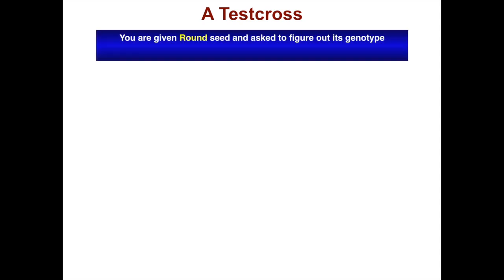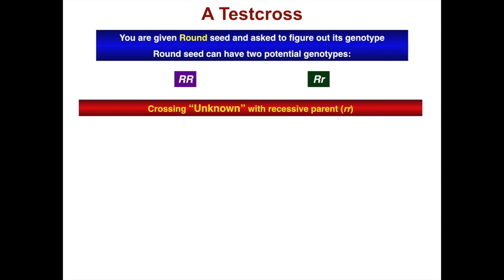So let's do a test cross. You're given a round seed and asked to figure out its genotype. Round seeds can have two potential genotypes: round round, both round alleles, or round wrinkled, a round allele and a wrinkled allele. We cross this genotypically unknown seed after it's been planted and grown up into an adult plant with a recessive parent.